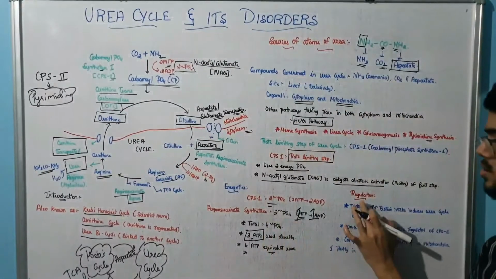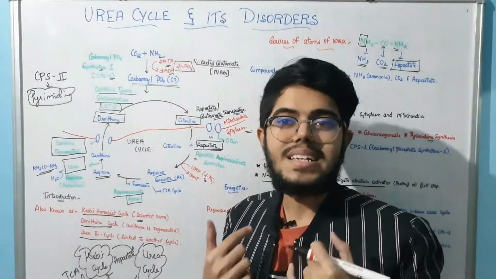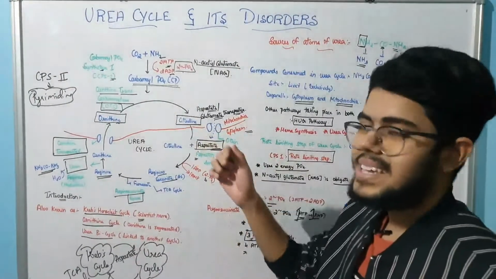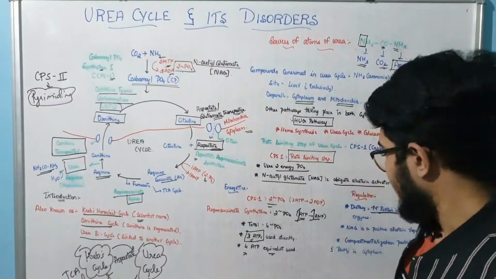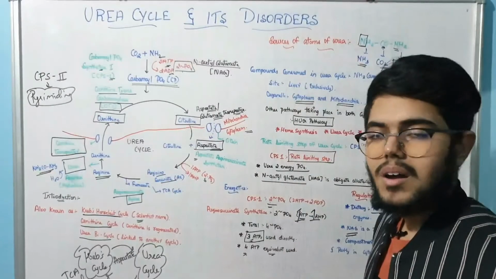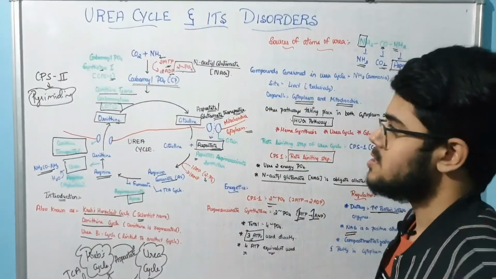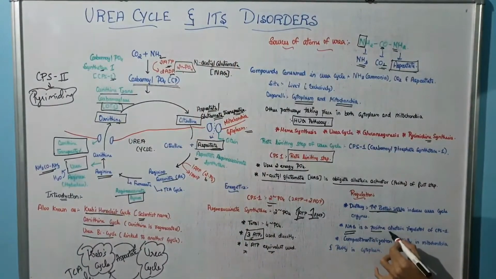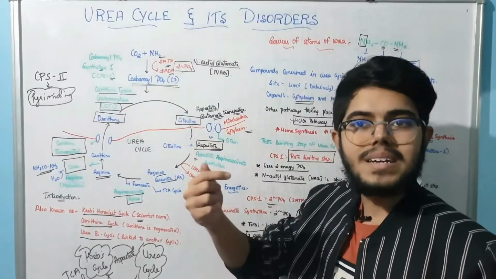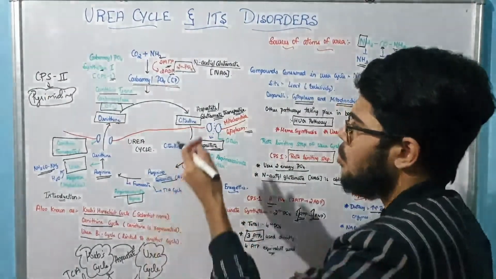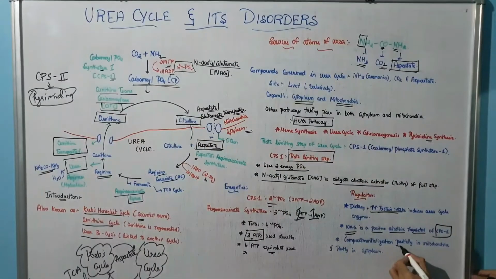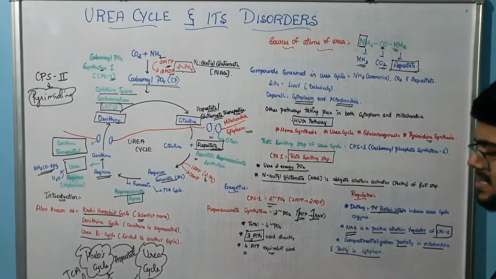Listen carefully. Regarding regulation, in our diet, if there is an increased amount of protein intake, that will induce our urea cycle enzymes. Very simple, right? Apart from that, NAG I have already discussed. So NAG is what? Obligate allosteric regulator for this particular step. So it is the positive allosteric regulator for CPS1. Now also there is compartmentalization. Why, sir? Because both the mitochondria as well as the cytoplasm are involved. So partially in the mitochondria and partly in the cytoplasm.